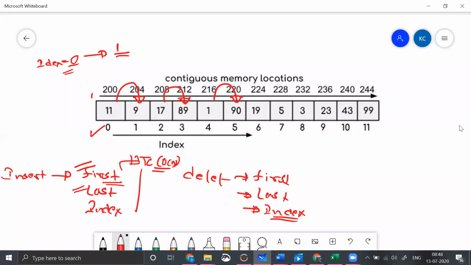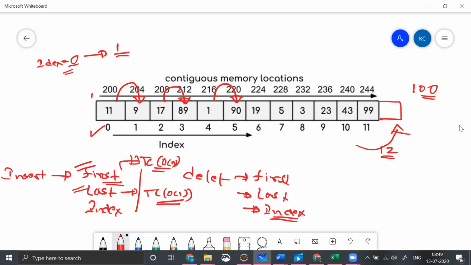Let's say you try to insert something at last over here. My actual intention is I need to insert something at 100 somewhere over here, and I know the index is 12. When I know the index is 12, I can directly go and insert, right? So there is no shifting operation involved. Since you already know the index, the time complexity will become order of 1.